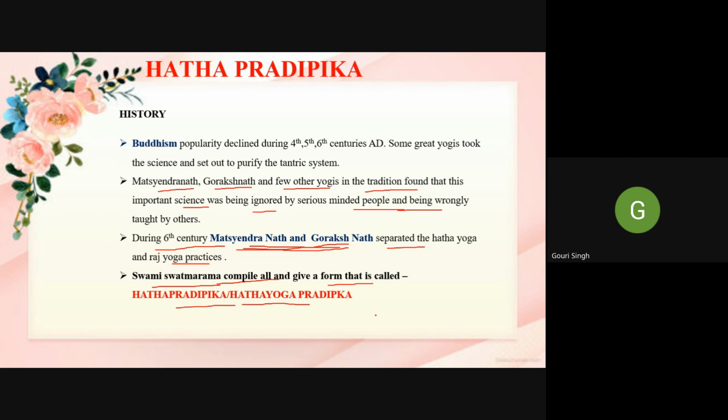Anyone, please raise your hand if you know. Ma'am, Hatha Yoga is the preparation which leads towards Raja Yoga. Raja Yoga is mostly about meditation, and Hatha Yoga is about the asana and also includes meditation. Okay, any other answer?